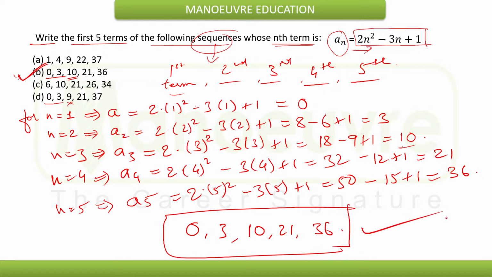So that will be the answer. Option B will be the answer over here. Option B will be the answer. I hope it is clear to all. Let's move on to the next question.